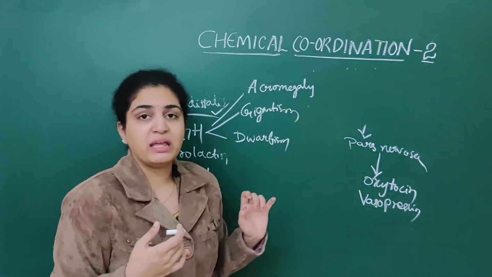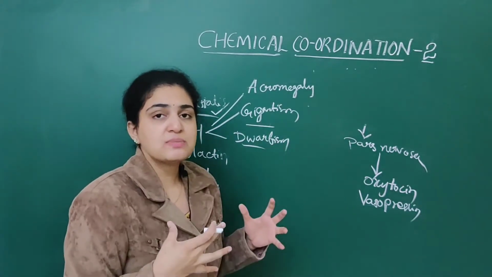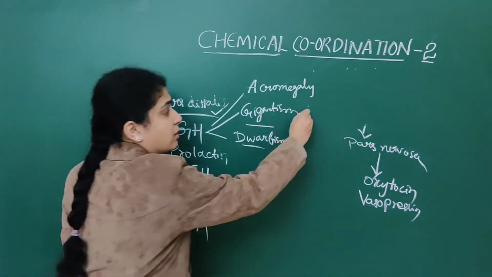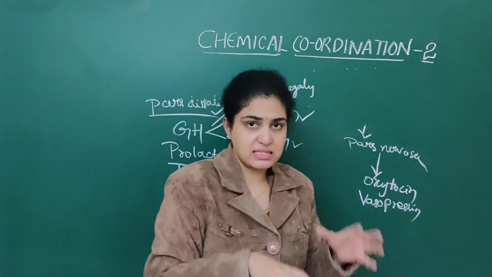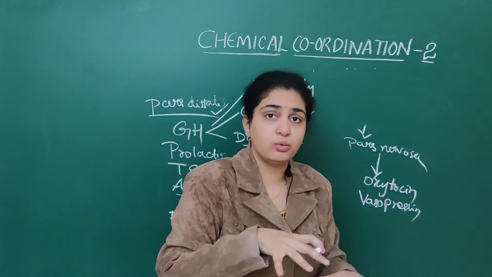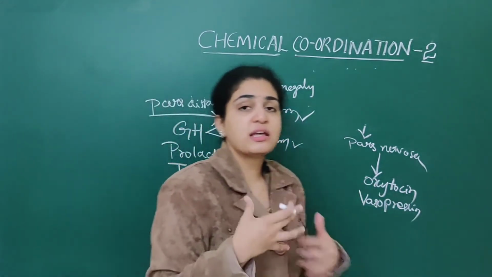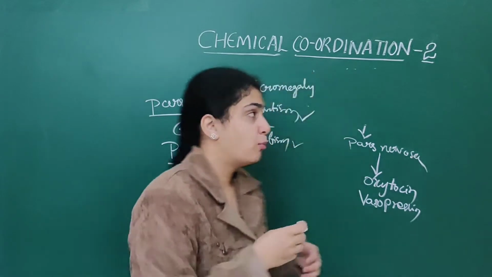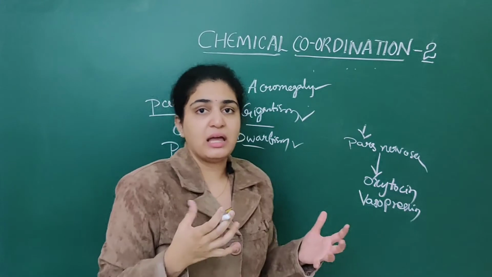This is acromegaly. Gigantism as well as dwarfism is mainly if there is excess secretion of growth hormone as well as less secretion of growth hormone in childhood. When it comes to acromegaly, there is excess secretion of growth hormone during adulthood.